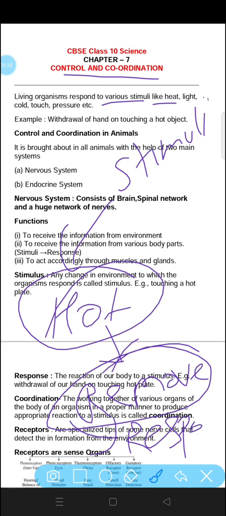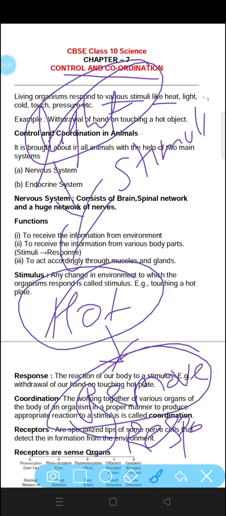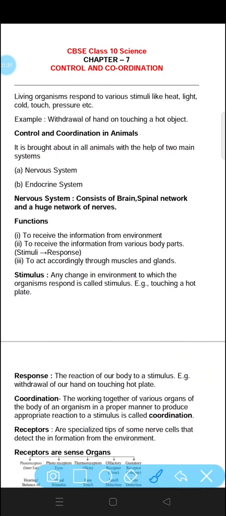So there are two things. Stimuli could be like heat, light. Whenever you see bright light, suddenly what you will do, you will just blink your eyes faster as compared to the normal one. So in this case, the light is stimuli, and the response that you are giving, like blinking of eyes, is called response. Now example is withdrawal of hand on touching a hot object. Whenever you touch a hot object or anything that pricks you, any needle that pricks you, then also you will just remove your hand from there. So this is the response that you have shown towards the stimuli.